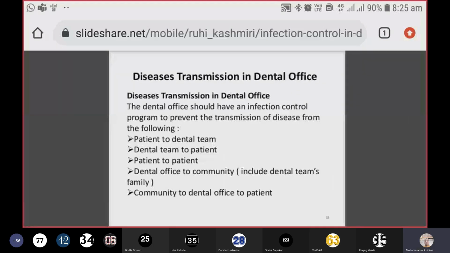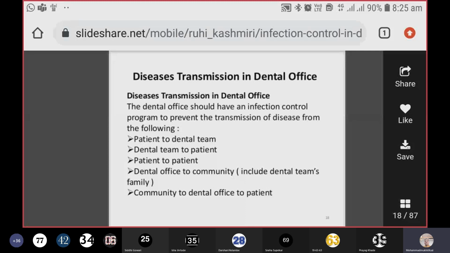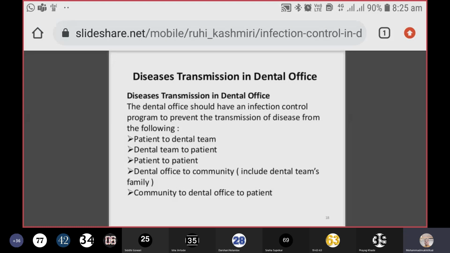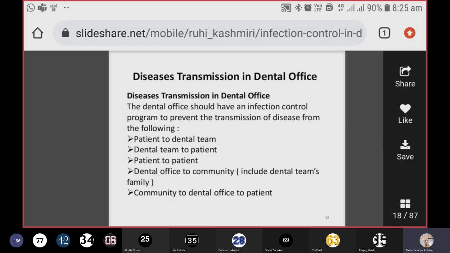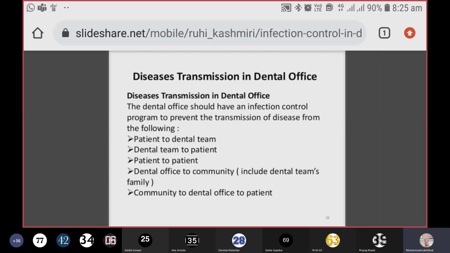Disease transmission in the dental office. The dental office should have an infection control program to prevent the transmission of disease from the following: patient to the dental team. Of course, the best example is hepatitis C or hepatitis B. If you are not wearing personal protective equipment and you get a needle-stick injury, it is possible that if the patient is positive for hepatitis C, hepatitis B or HIV, the person treating that patient might get injured and may also get the infection.